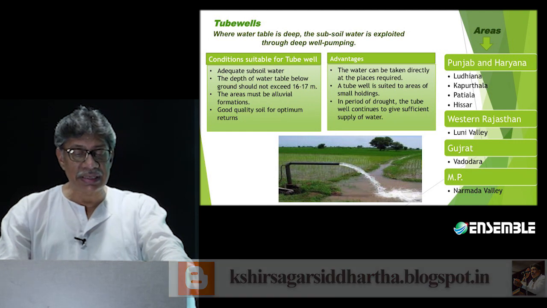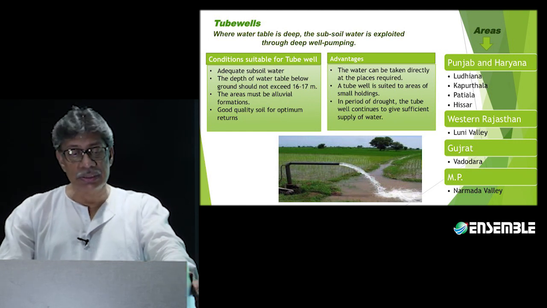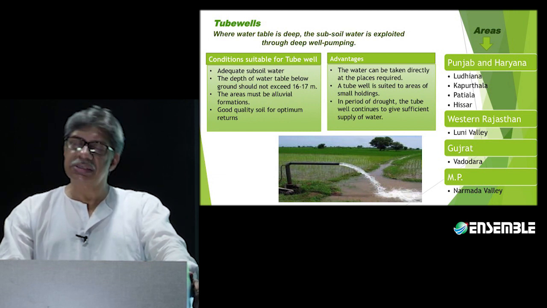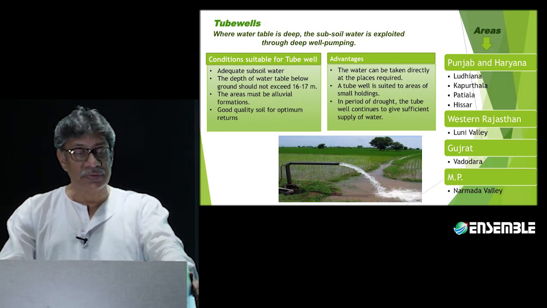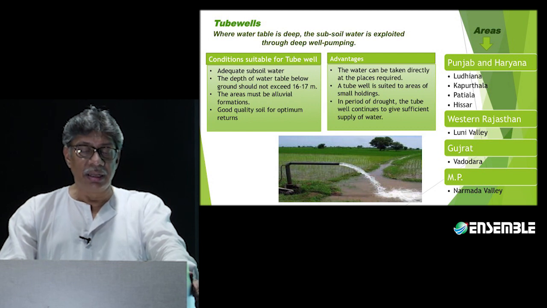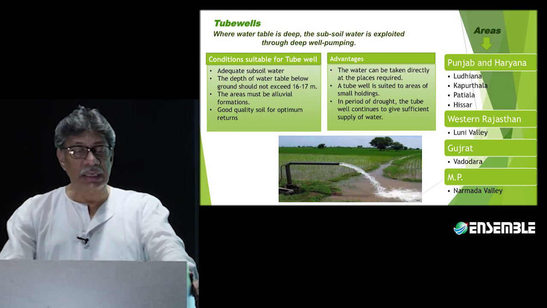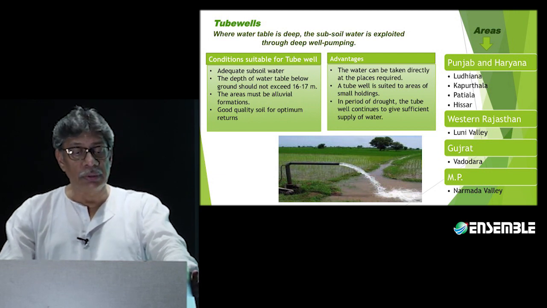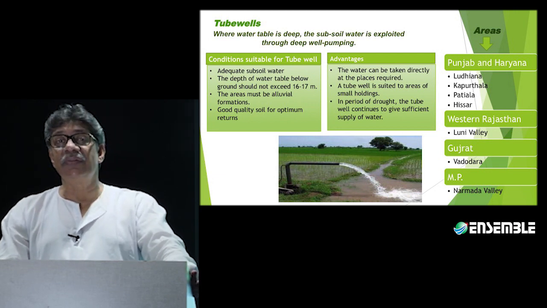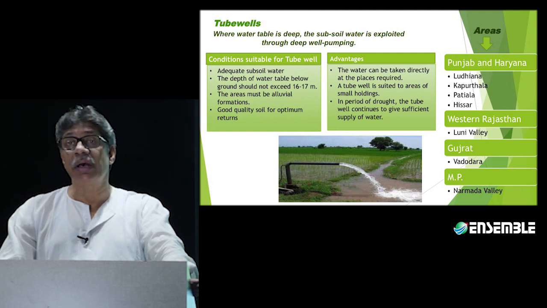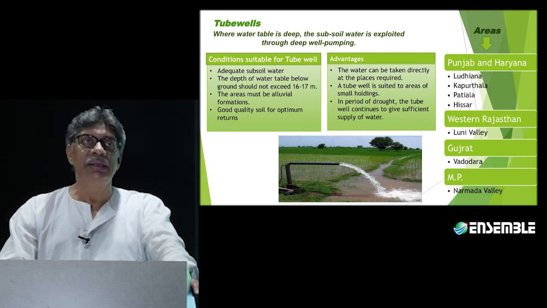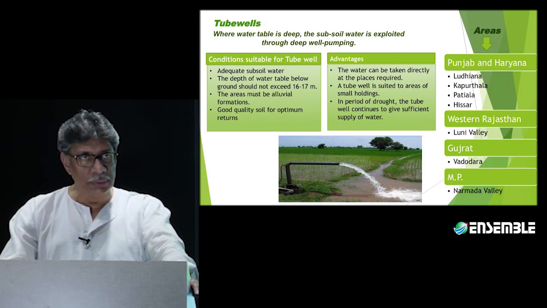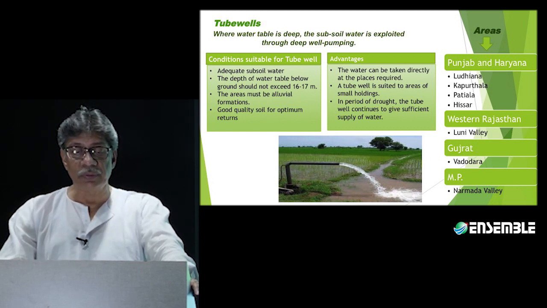The difference in this case is that it is mechanized, it is run by machine. The conditions are the same in this case, except that it requires a good type of soil. It also needs adequate subsoil water; the depth of the water table should not exceed 16-17 meters, as it can be in Punjab, Haryana and other regions. That means the maximum depth that the well can reach in these places is close to 50 feet.